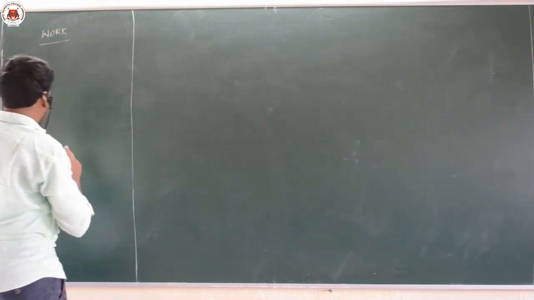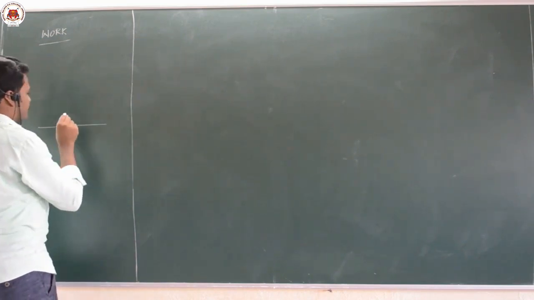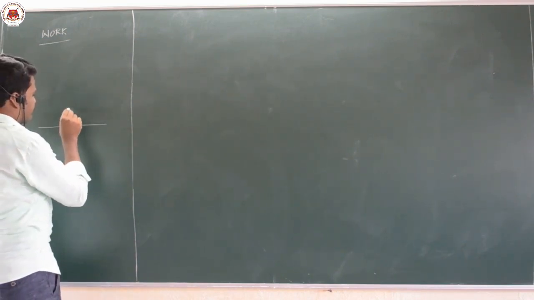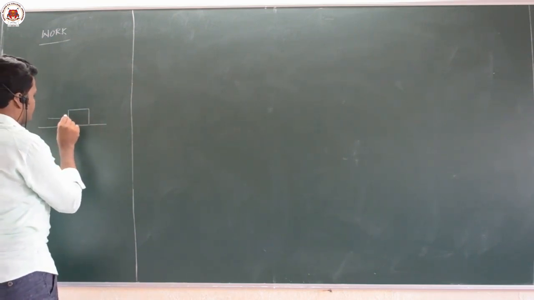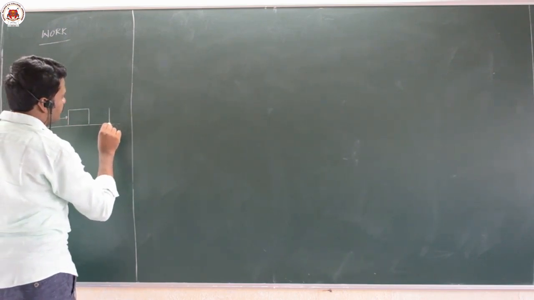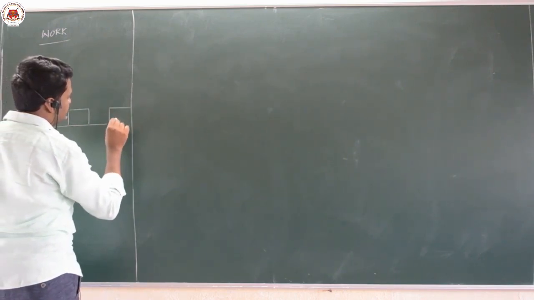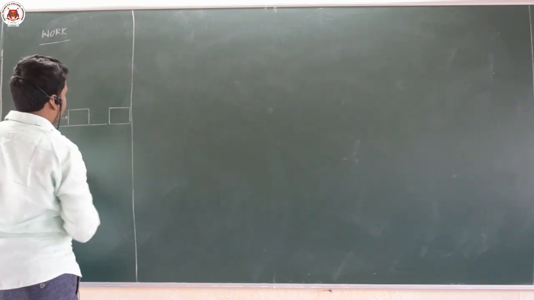In the last class and last videos I explained about force. According to Newton, if you apply some force, the body will move.